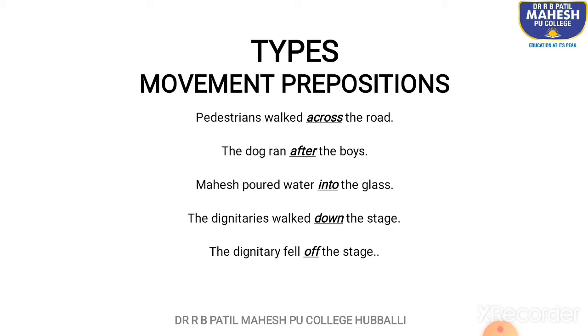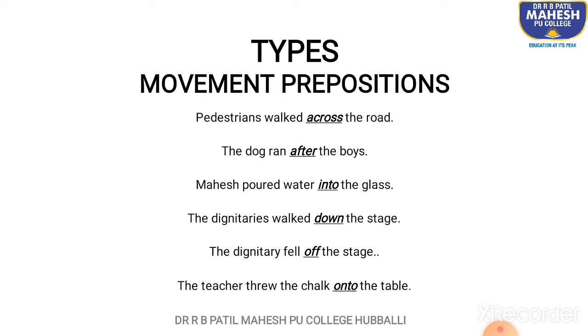Here there is something I would like to say: the verb fell. Fell is an involuntary action. Nobody falls off knowingly. So when such an involuntary action takes place, we use off, O-F-F. That is why the preposition off is a movement preposition, and the reason behind using off here is this.